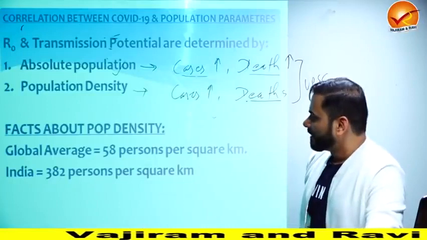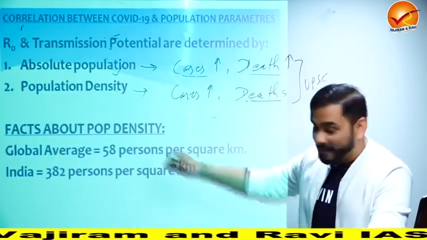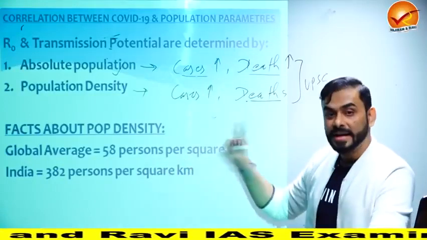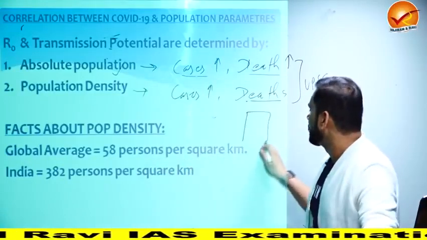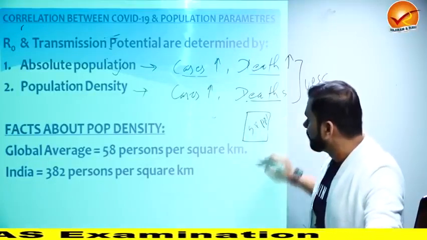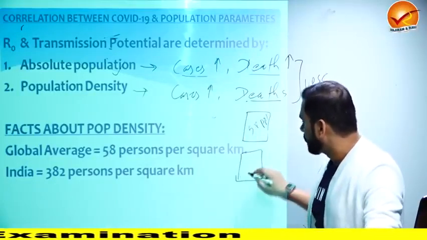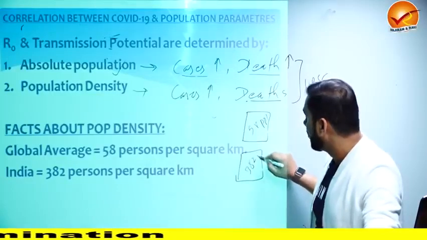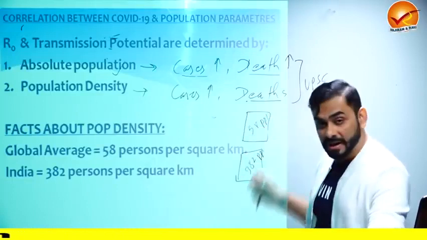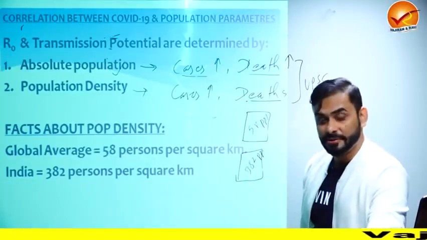Now, facts about population density. The global average is 58 persons per square kilometer. Suppose this is a rectangle, a square kilometer: in the world you will see 58 people in it, but in India, in the same box, you will see around 382 people. Look at the density in India, huge.